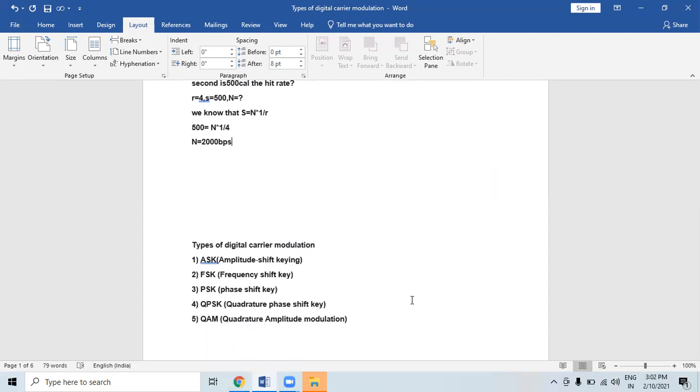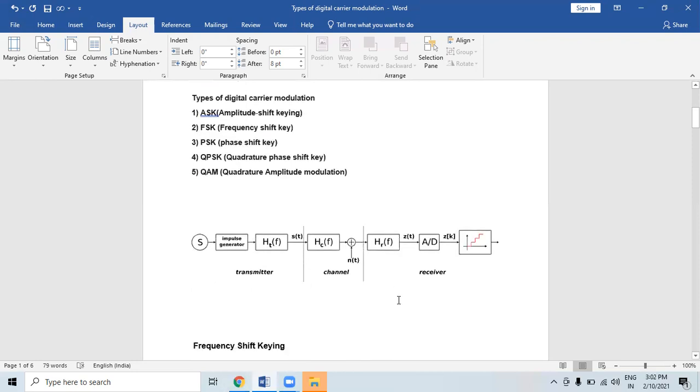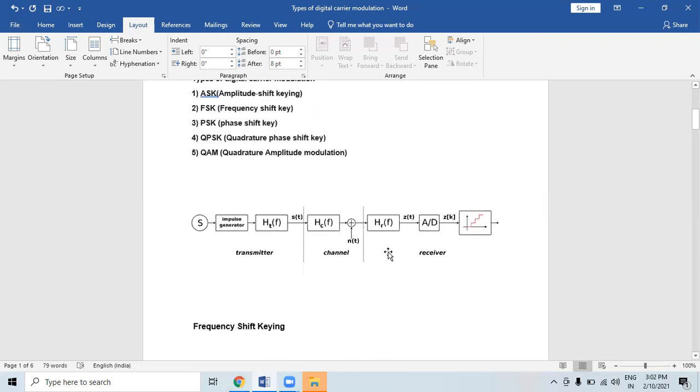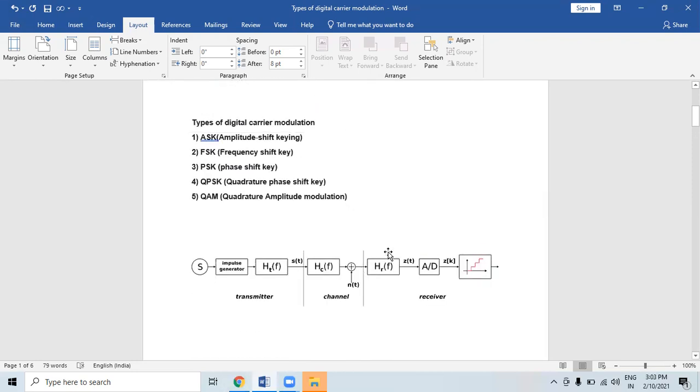The corresponding modulation methods are called amplitude shift key, that is ASK, FSK, that is frequency shift key, and phase shift key. The last one is QPSK, quadrature phase shift key, and QAM, quadrature amplitude modulation. So this is the diagram of the first one, that is ASK.